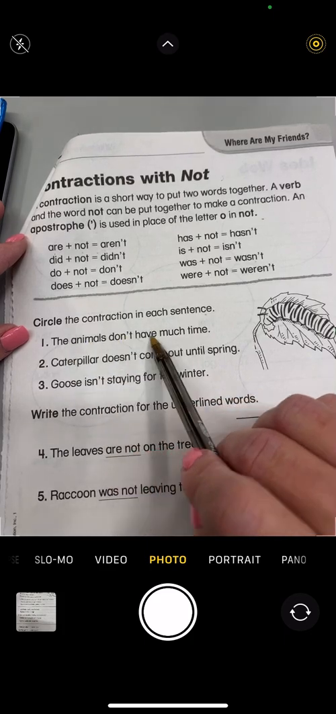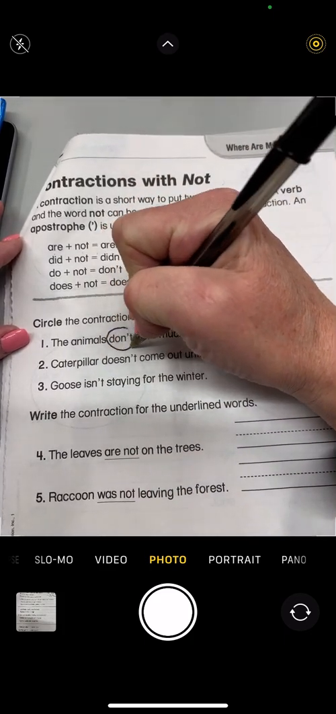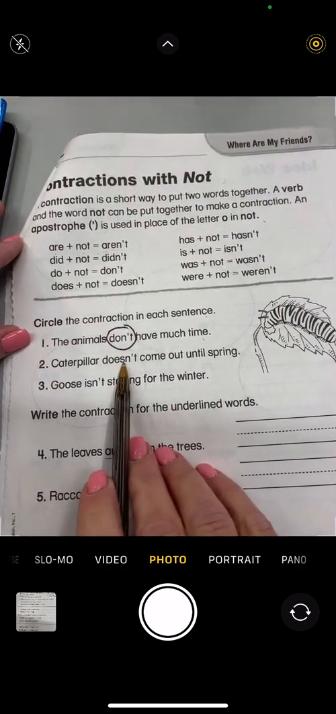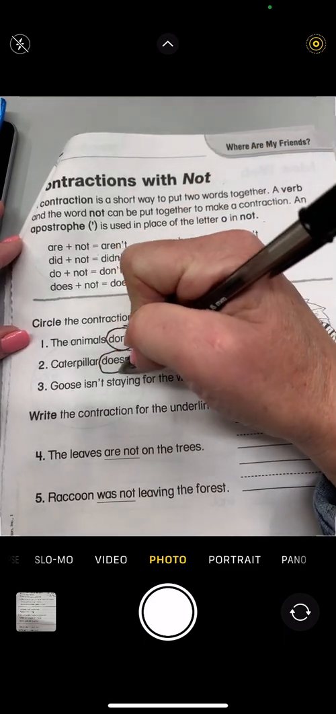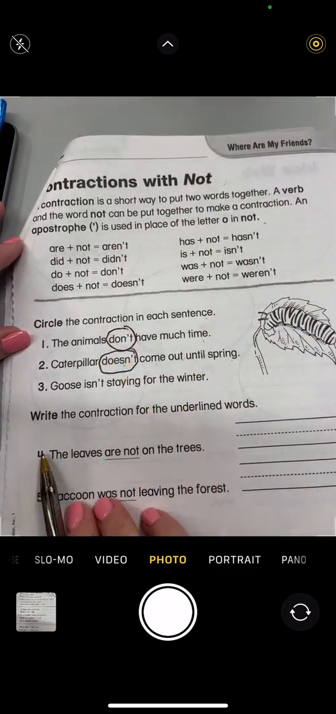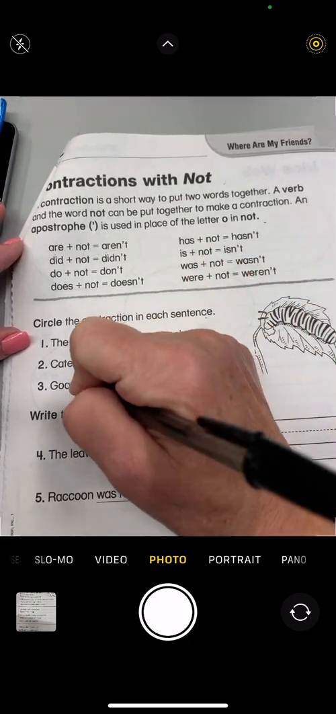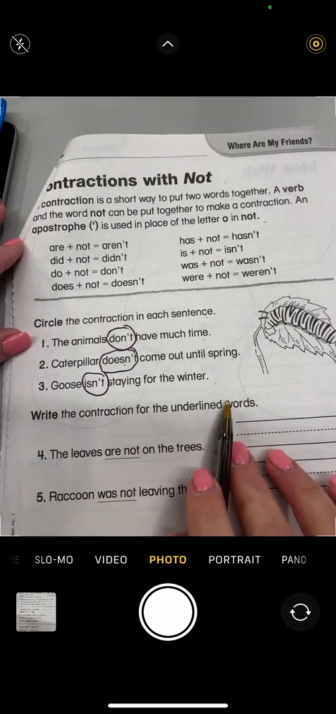The animals don't have much time. Remember, a contraction has that apostrophe, so this don't is for do not. Caterpillar doesn't come out until the spring. Doesn't is the contraction. We see that apostrophe there. Goose isn't staying for the winter. Isn't is the contraction. Now we're going to write the contraction for the underlined word.